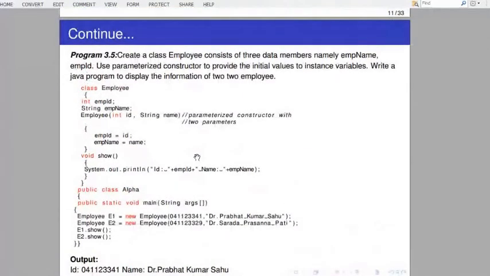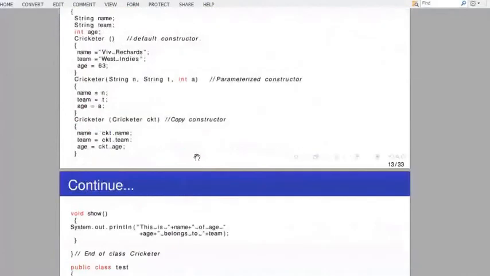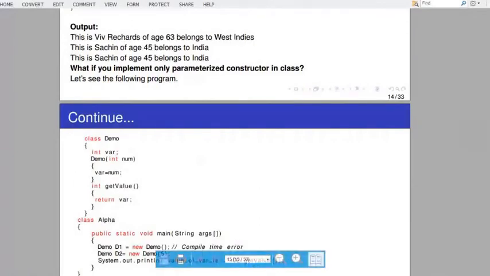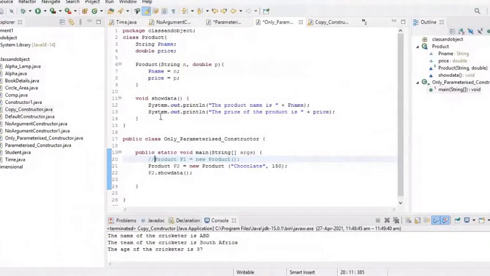Before that, let us try to understand what is going to happen in the presence of a parameterized constructor if I do not provide any values. This one is very important. All of you try to understand. So whatever Aditi has told, that is not correct. Whatever Ipsan has told, that is correct.